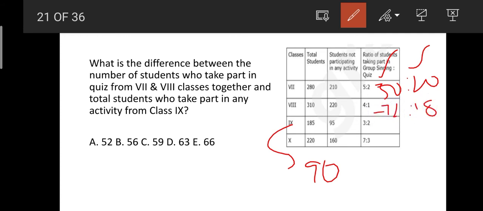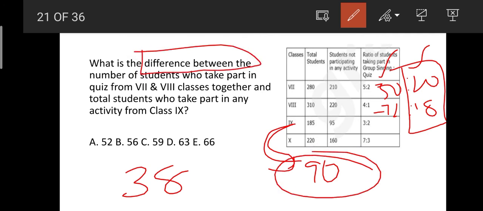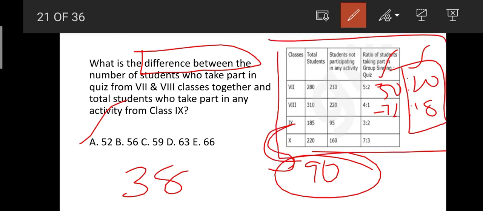And then from class 8th it is 72 and then 18. Now the total students from class 7th and 8th who take part in quiz together is 38, and the total number of students who take part in any activity from class 9th is 90%. What they are asking is just the difference, that is nothing but 90 minus 38. So you can take it as 52. 90 minus 30, it is 60. 60 minus 8, it is 52. Isn't that simple friends? The only thing you have to do here is to take the table correctly, and to take these ratio values very correct and accurate.